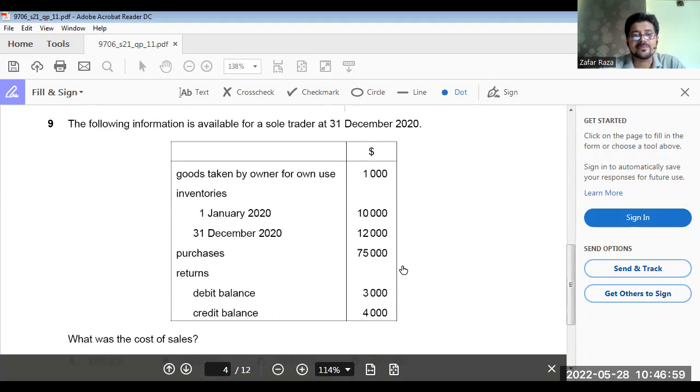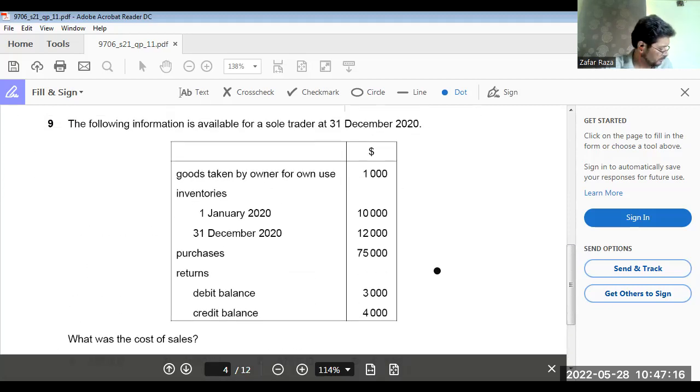Question number 9. The information is available for a sole trader at 31st December 2020. Goods taken by the owner, inventories, purchases, returns. Returns debit balance means sales return, credit balance means purchase returns. What would be the cost of sales?